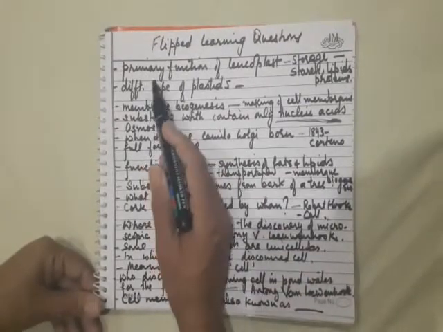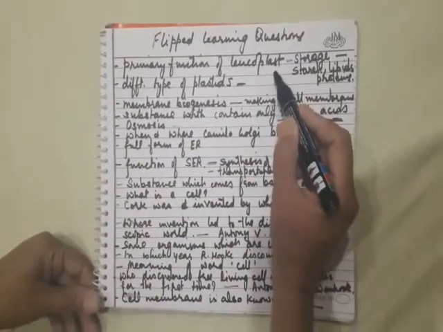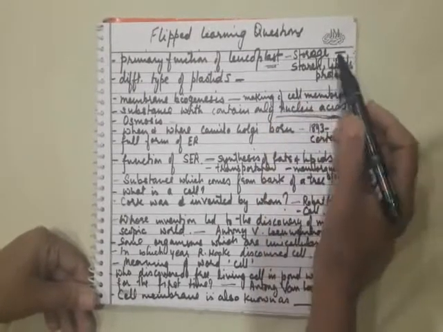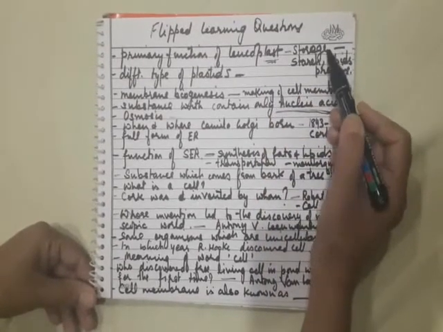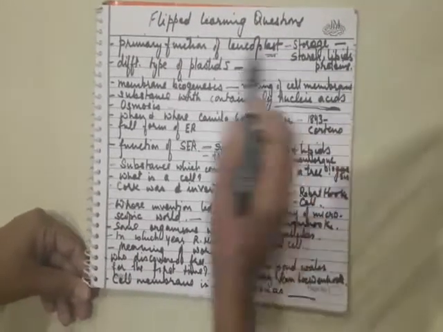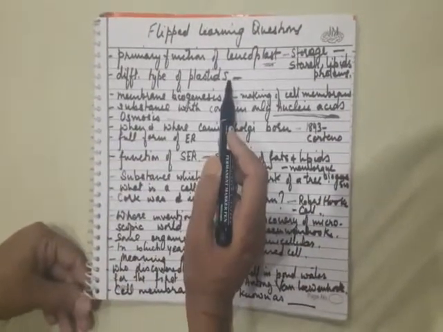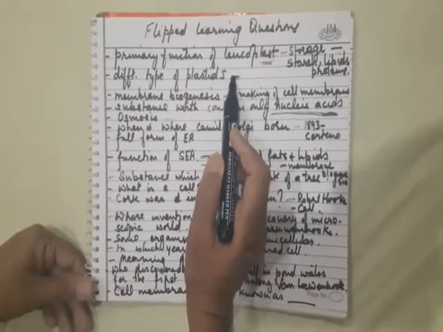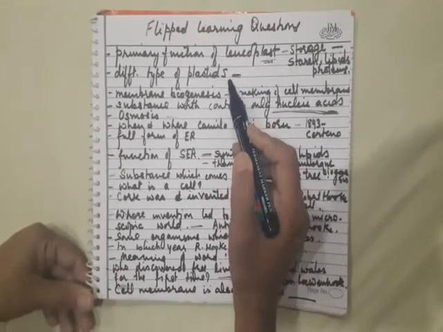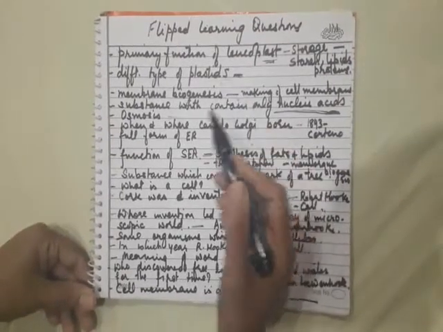Now the first question was the primary function of the leukoplast. Leukoplasts are the organelles which are responsible for storage. They store starch, lipids and proteins. Plastids are of three types: chloroplast, chromoplast and leukoplast. I'll explain more when we come to this topic.